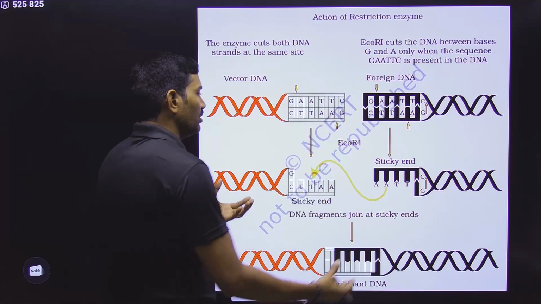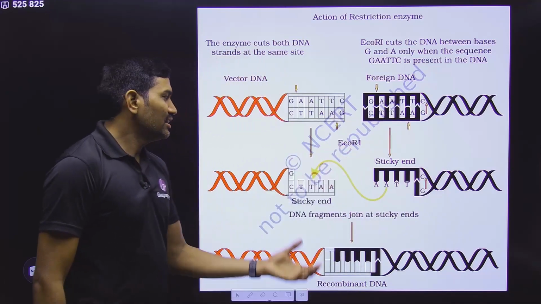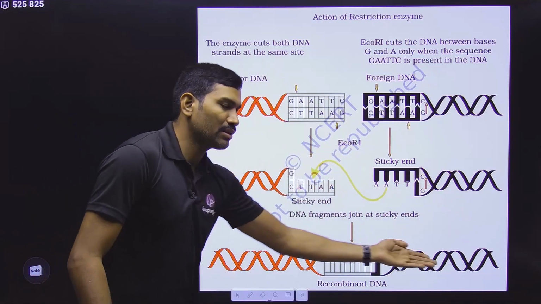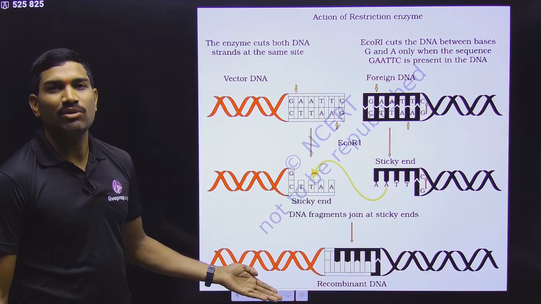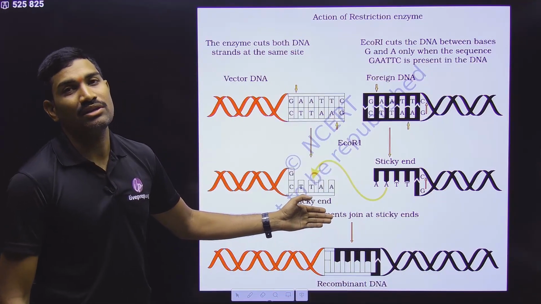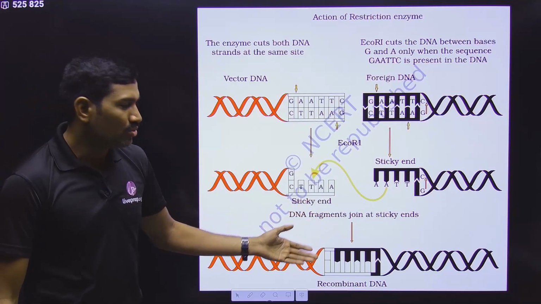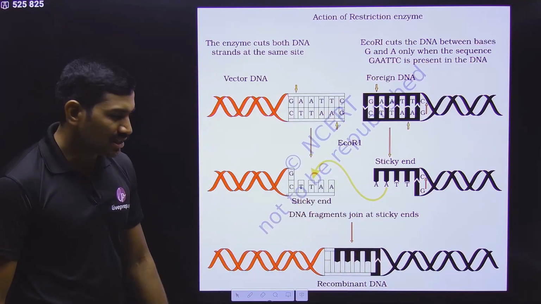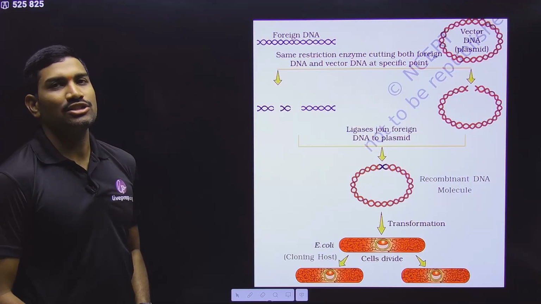So later on what are we doing? We are connecting both of these. In this way, vector DNA and gene of interest are combined. So in this way we are producing a recombinant DNA molecule. And for this attachment, we are using the ligase enzyme. It is also called molecular glue, because it helps in the attachment of these sticky ends. Clear? So this is how recombinant DNA is produced.